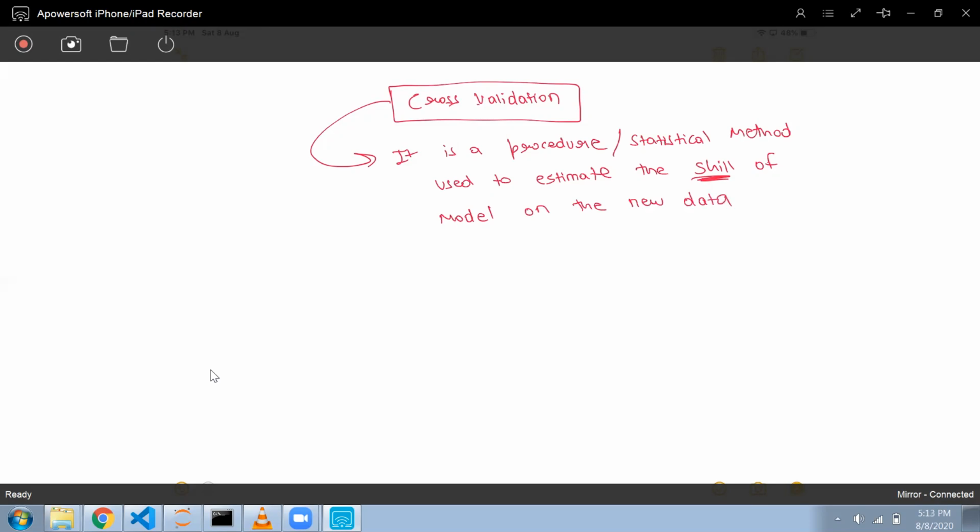So what do we do in cross validation? Suppose this is my data, I divide my data into two parts. One I call validation data, and the other is training data.